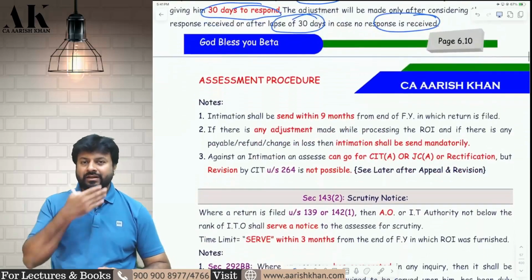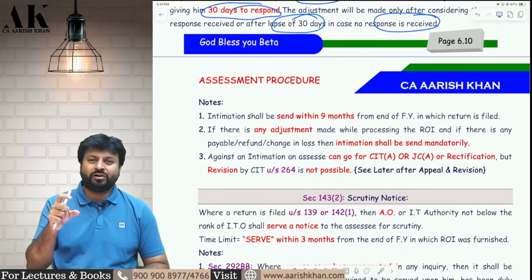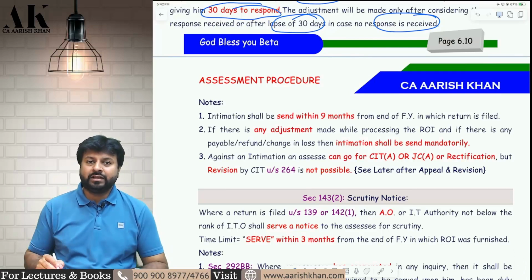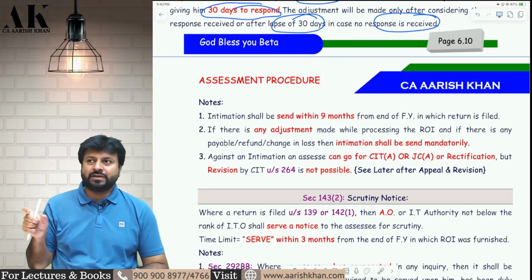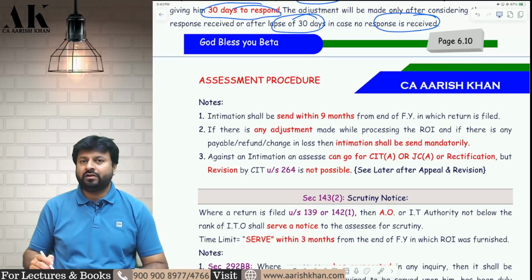What is an intimation? It's a kind of very small order. It's not quite an order, but the intimation is nothing but this: this much is the tax as per the income tax department and this much is the tax as per the return, and if there is any difference, you have to pay or you take that as a refund. I hope it is clear to all of you.